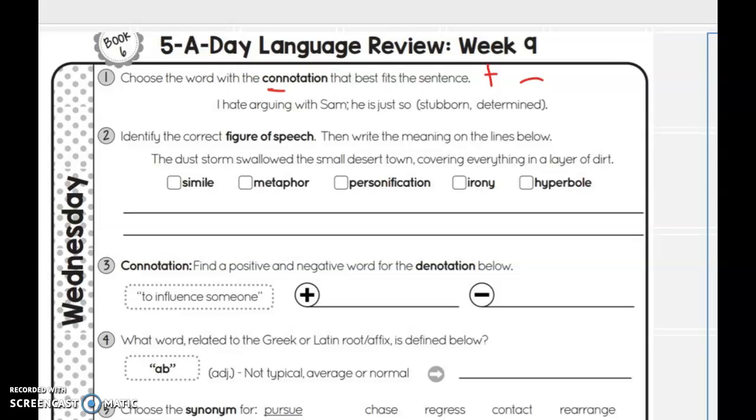Then you need to write the meaning. So don't just tell me what it is, make sure you have the meaning.